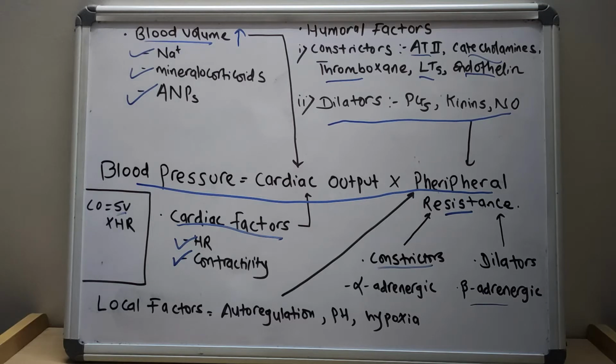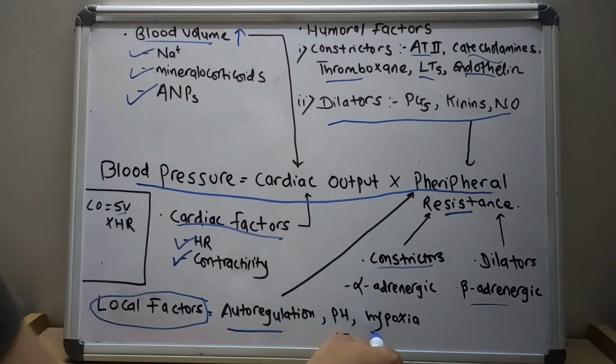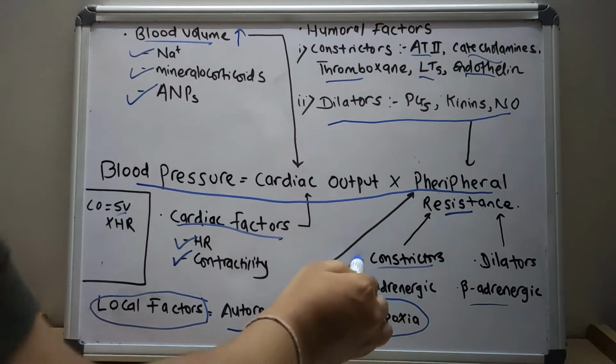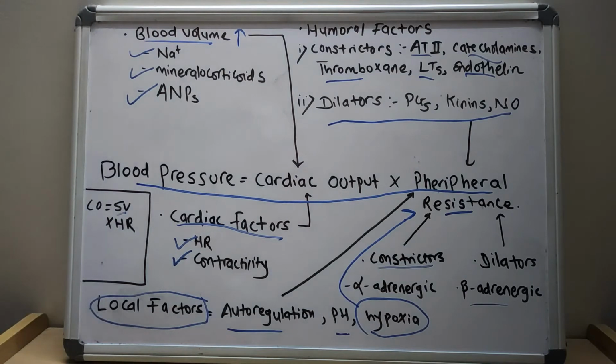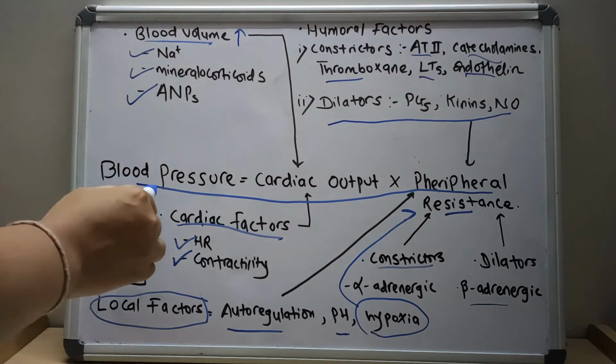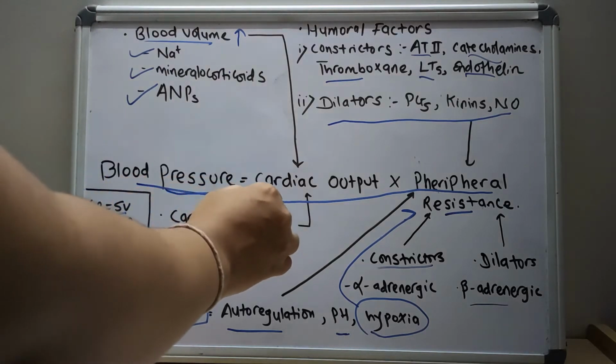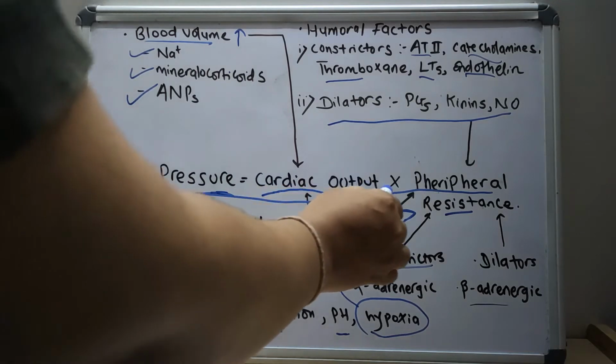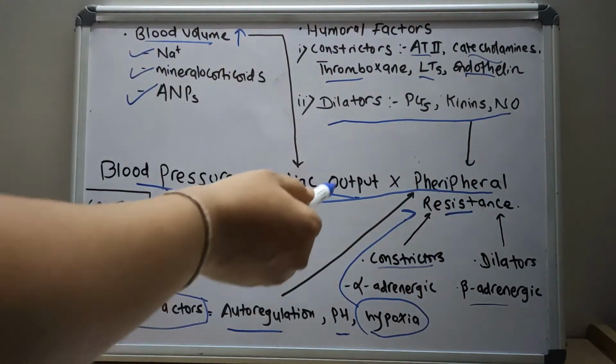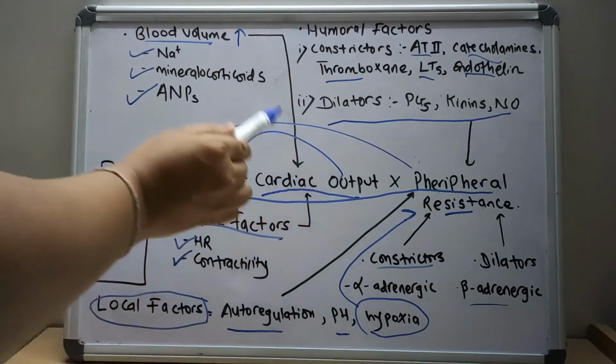Resistance in blood vessels also exhibits autoregulation, whereby increased blood flow induces vasoconstriction to protect tissue against hyperperfusion. Finally, blood pressure is finely regulated by different local factors, that is autoregulation, pH, and hypoxia, which also affect the peripheral vascular resistance of the body. So these are the various factors that affect blood pressure. The factors that directly or indirectly affect the cardiac output and peripheral vascular resistance directly affect the blood pressure.